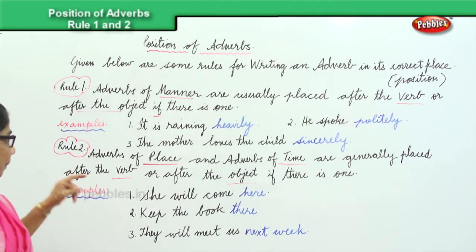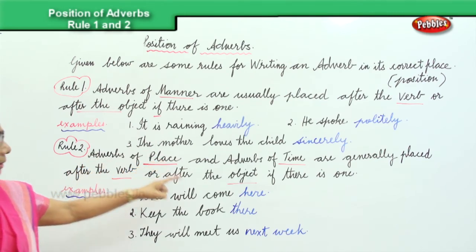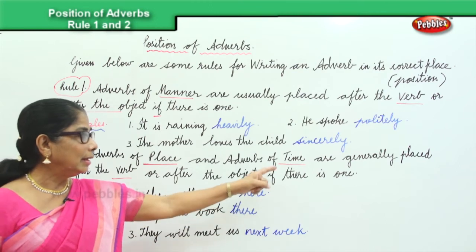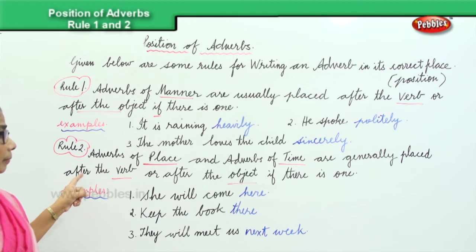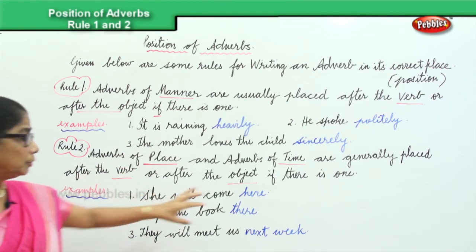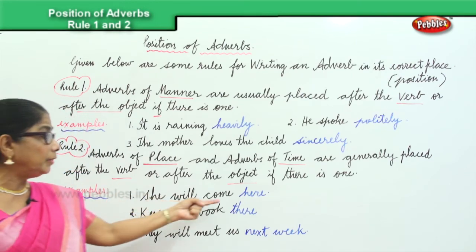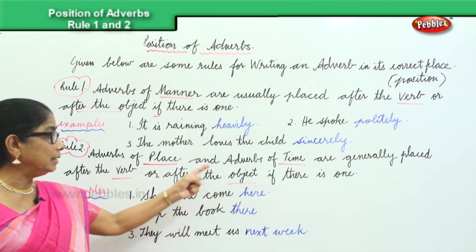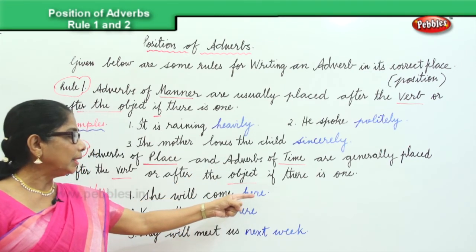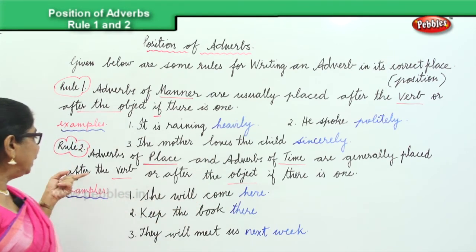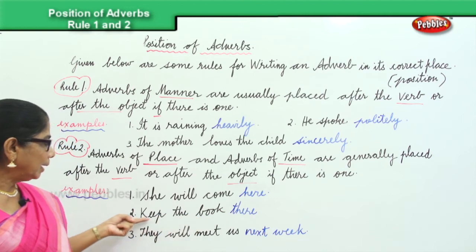Now, what are we talking about? Adverbs of place and time are generally placed after the verb. So, we have all three adverbs here. Where are they placed? They are placed after the verb. Look at the verbs come and keep.